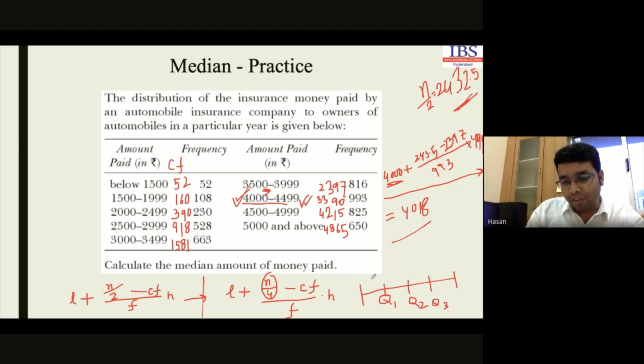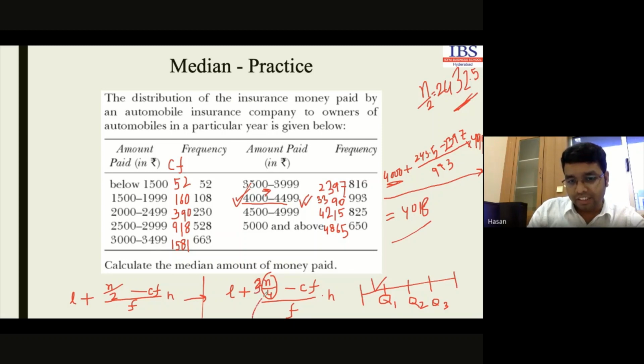If we are concerned about the first quartile, this particular sum will be multiplied by 1. If it is the second quartile, it will be multiplied by 2, so it will be the median value. If it is the third quartile, it will be multiplied by 3.